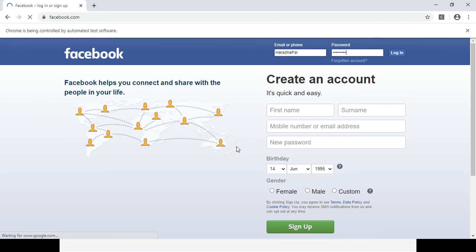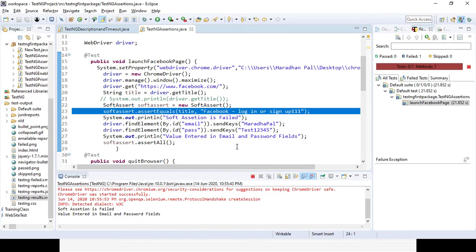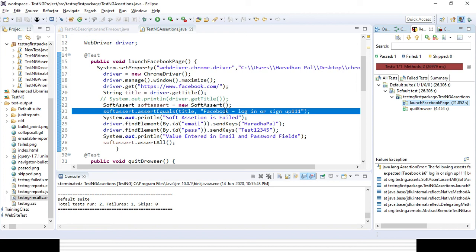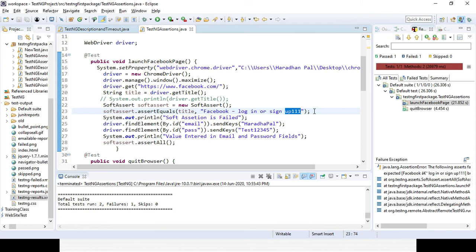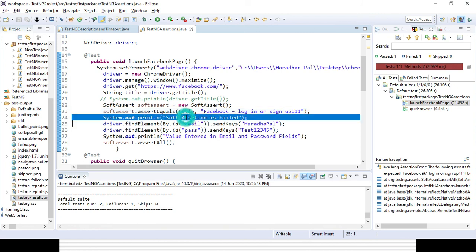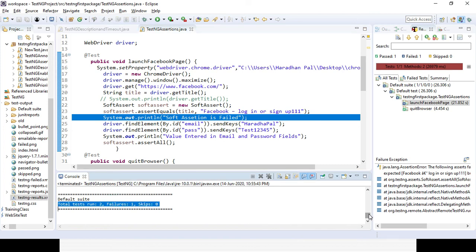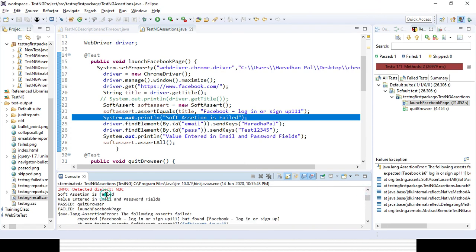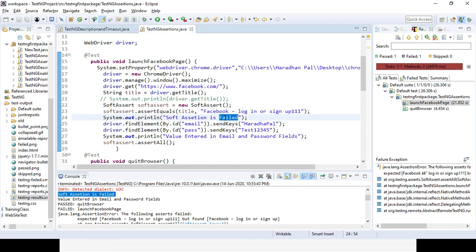You can see Facebook is getting launched, and here you can see the test is getting failed. The launch Facebook page check is failing because that point does not match the expected result. It should match Facebook login page sign up only, but 11 was additionally entered. So the soft assertion is failed here, and one test case is getting failed. You can see the next line of code is also getting executed.